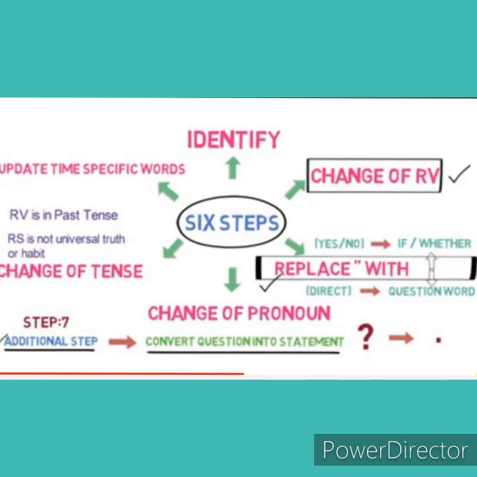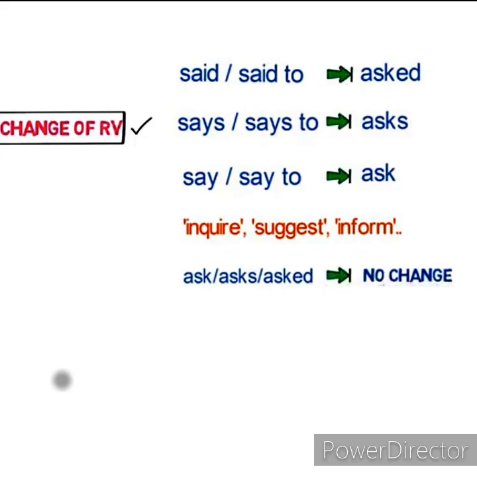So while converting direct speech to indirect speech in assertive sentences or statement, we use 6 steps, but in interrogative sentences we will use 7 steps. First step is identify subject, object, reporting verb, tense of the sentence. Second is change of reporting verb. In interrogative sentence, change of reporting verb will be like this. Said or said to will change to asked. Says, says to will change to asked. Say or say to will change to ask. We can also use inquired in place of said to.